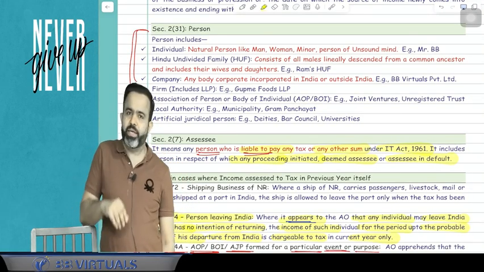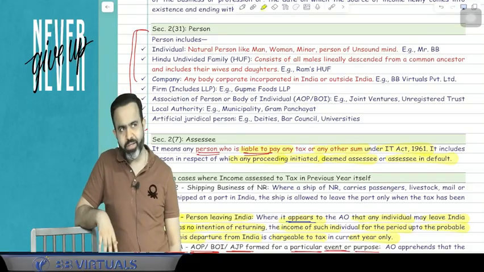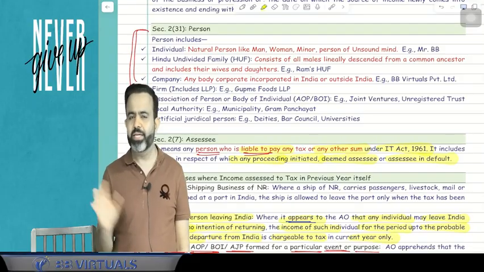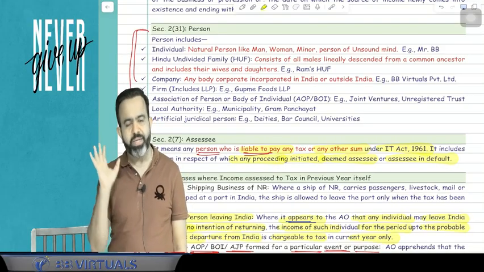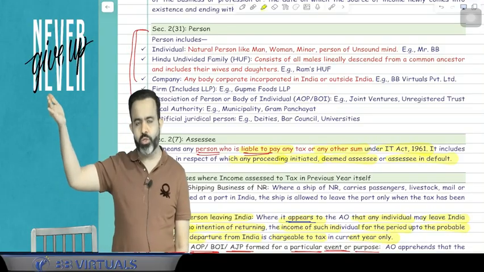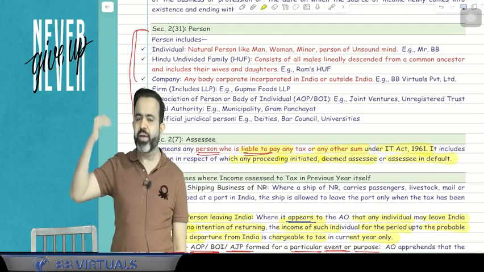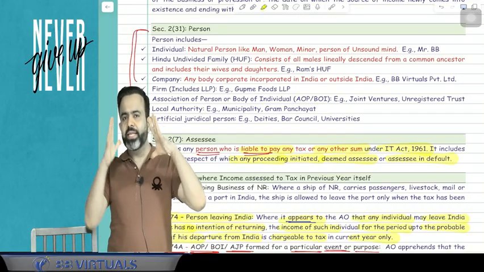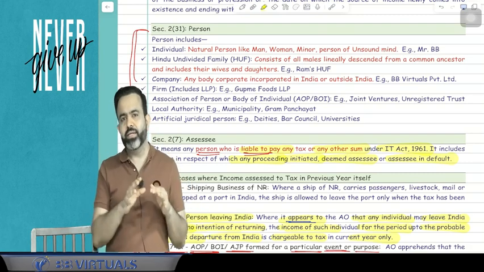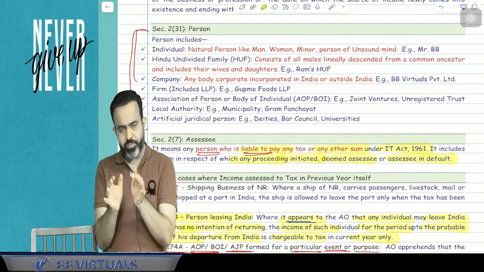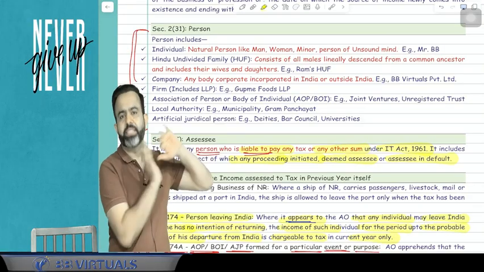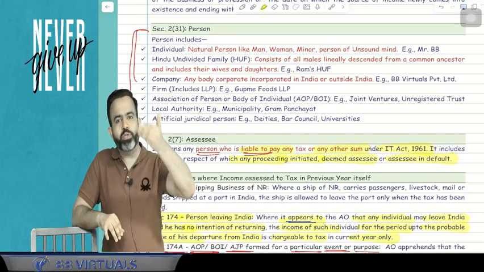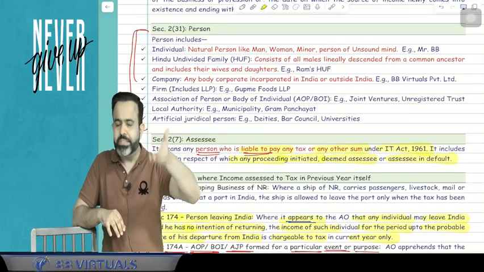Now second is the HUF. HUF means Hindu Undivided Family. In the Income Tax Act, they have not defined the HUF. In the Income Tax Act, they just mentioned Hindu Undivided Family. But guys, in Hindu law, they have defined the HUF. HUF means, suppose there is a husband and wife, and if a child is born, then that family is known as the HUF. And HUF has a separate legal status, and that HUF can opt for a PAN number. HUF can do business and all.